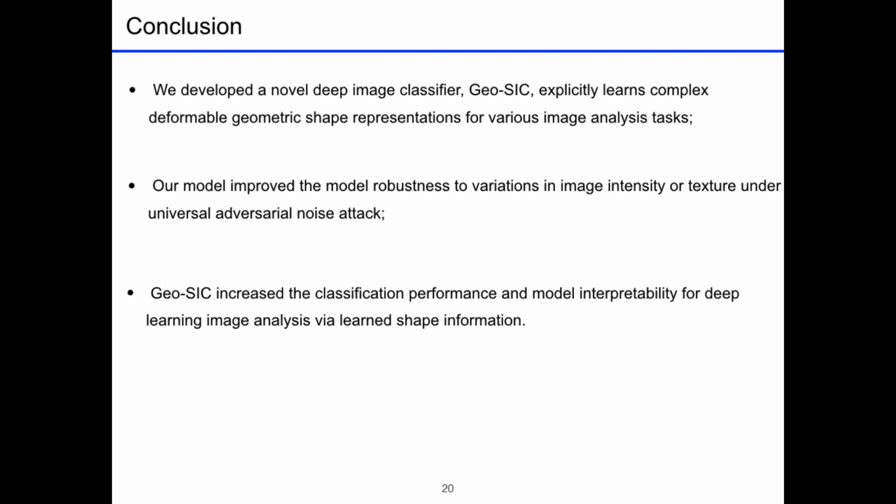In summary, first of all, we develop a novel deep image classifier Geo-SIC that learns complex deformable geometric shape representations, and such representations can be applied in different image analysis tasks. Second, our model improves the model robustness to variations in image intensity or texture, especially when the model is under universal adversarial noise attack. And at last, by using learned deformable shape representation, Geo-SIC increased the classification performance and model interpretability.